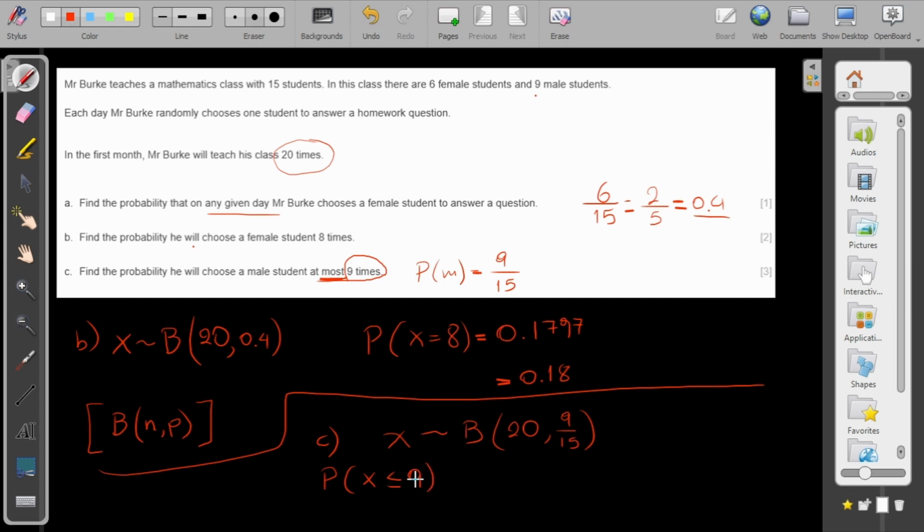So 9 is included in at most. If it said less than 9 times, this would be 8, because it means I don't want 9, I want less than 9. But at most means up to 9 and including 9. So now I must use my calculator.